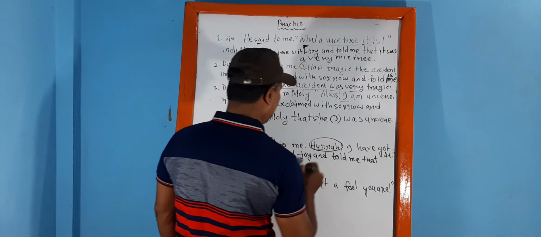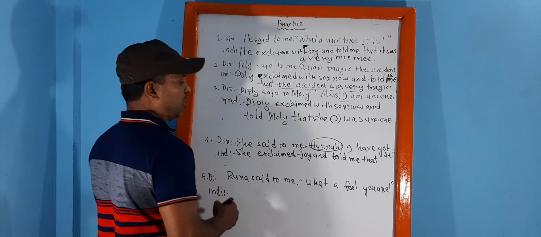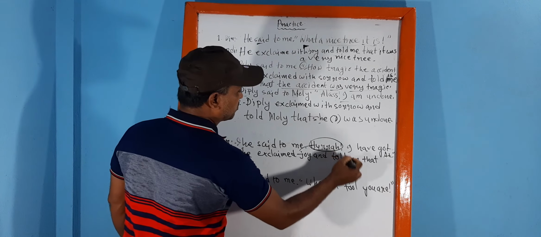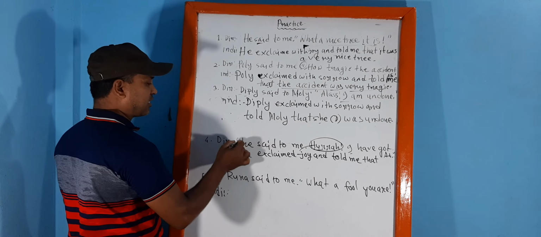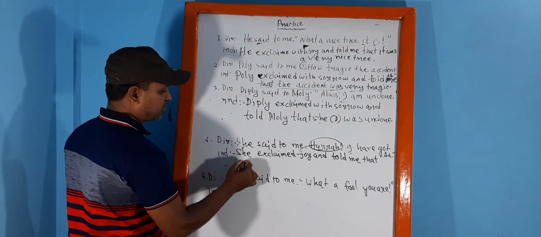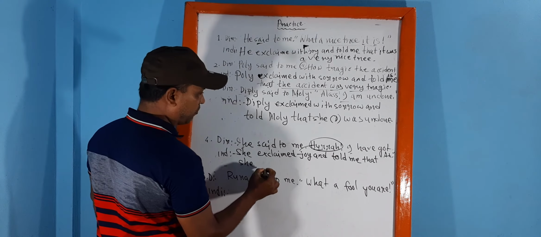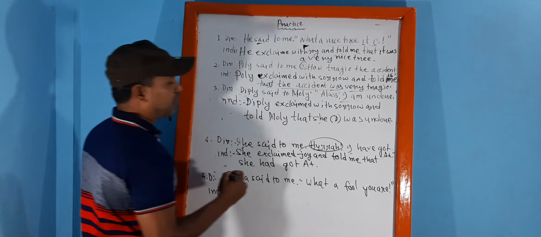Hurrah will be deleted, because hurrah is entered into exclaimed with joy. Now we have to set the subject, which is she. Have will be transformed into had got A plus. Okay, this is the sentence.